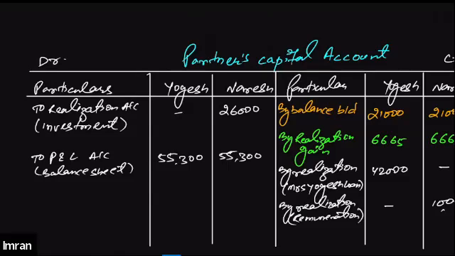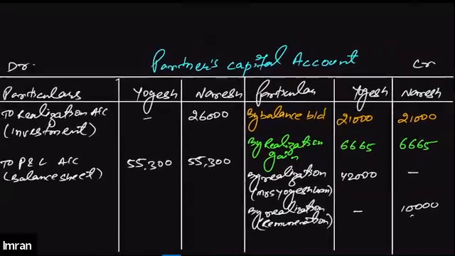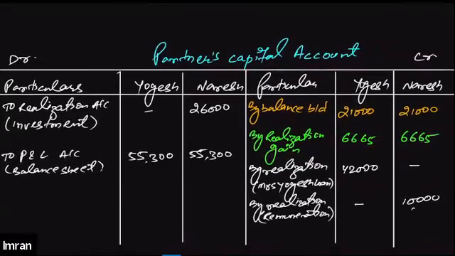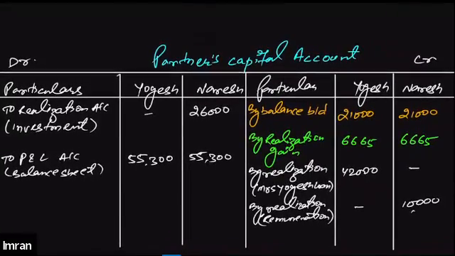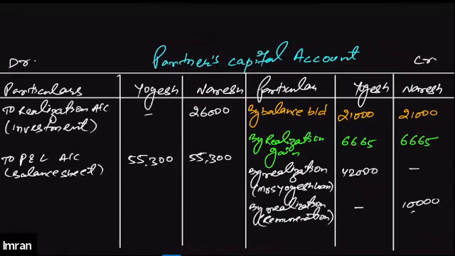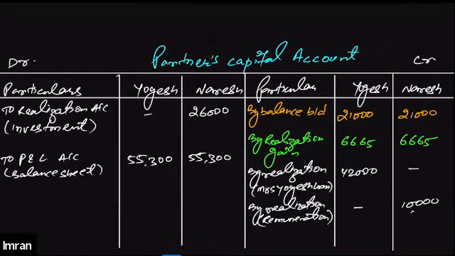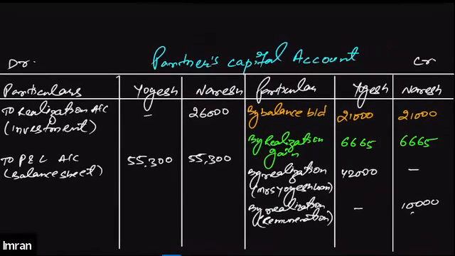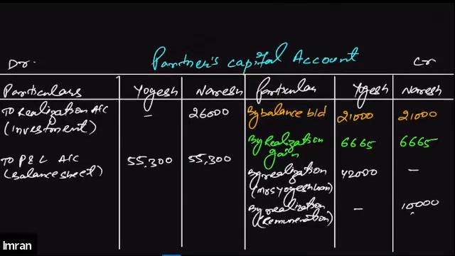All right. So his account needs to be credited by 42,000. Is this clear, everybody? This is how we will prepare the partner's capital account. This is not yet finished. We need to do a few more calculations, like totaling the credit side values and subtracting all the debit side values. Let me just ask all of you whether this is clear or not.